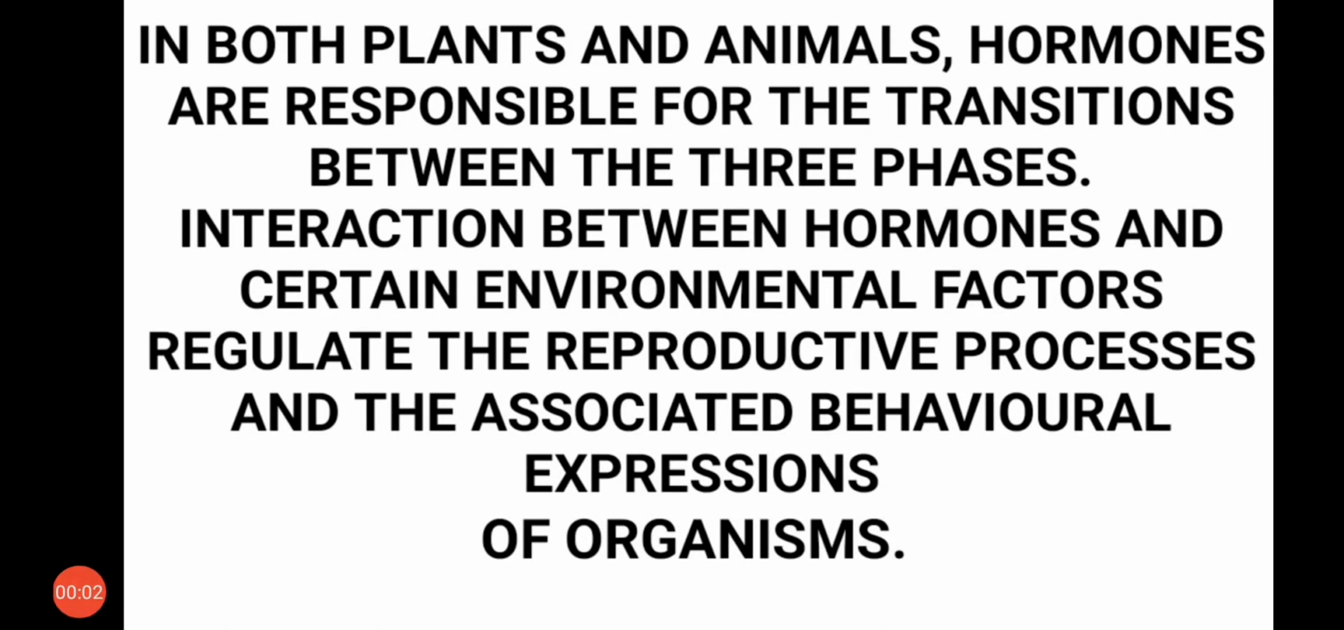Now, in both plants and animals, hormones are responsible for the transition between these three phases: juvenile phase, reproductive phase, and old age or senescence. And when these hormones interact with certain environmental factors, they regulate the reproductive process and the associated behavior expression of the organism. That means only when hormones interact with the environment is an organism able to express sexual behavior.